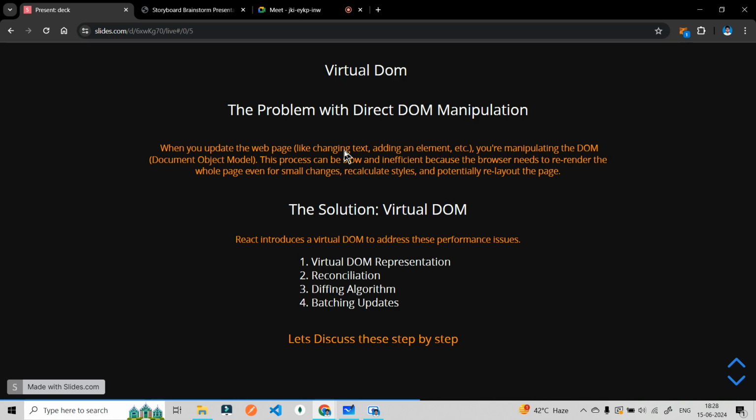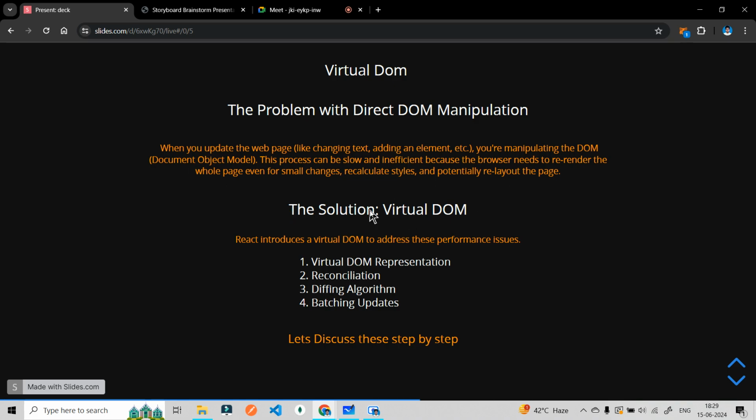Like dot innerText will help us to add text, and dot createElement will help us to create the element. So we did all these things last segment. That is what we are doing, manipulating the DOM. This process can be slow and inefficient because the browser needs to re-render the whole page, even for small changes, recalculate style, and potentially re-layout the page.